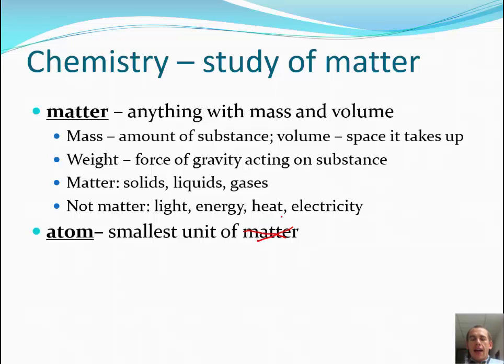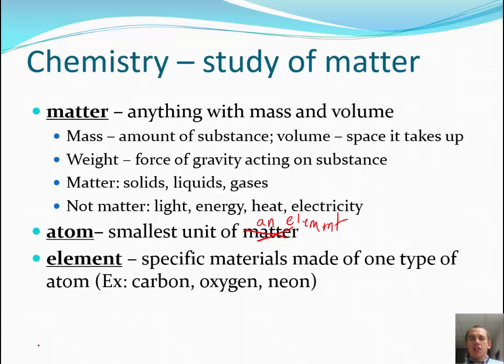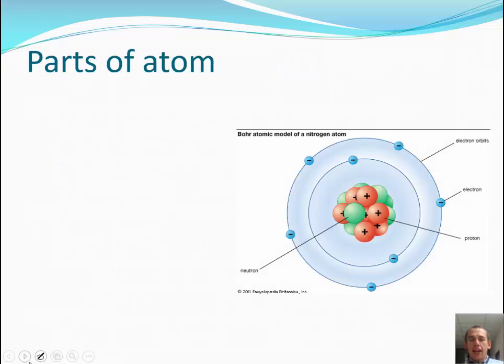Atoms, it says here the smallest unit of matter, but we're going to see that that's not really true. Atom is the smallest unit of an element. Okay? And so that begs the question, well, what's an element? An element is the simplest form of material because it contains only one type of atom. So there's different atoms for different elements. There's about 90 naturally occurring elements and around 20 man-made elements. We make those with particle accelerators and nuclear reactions.